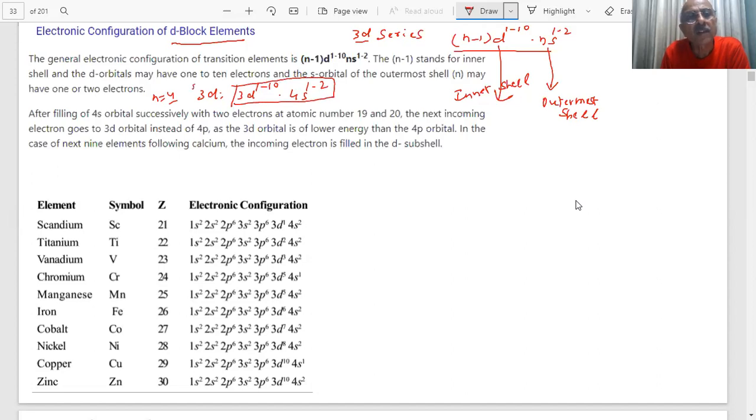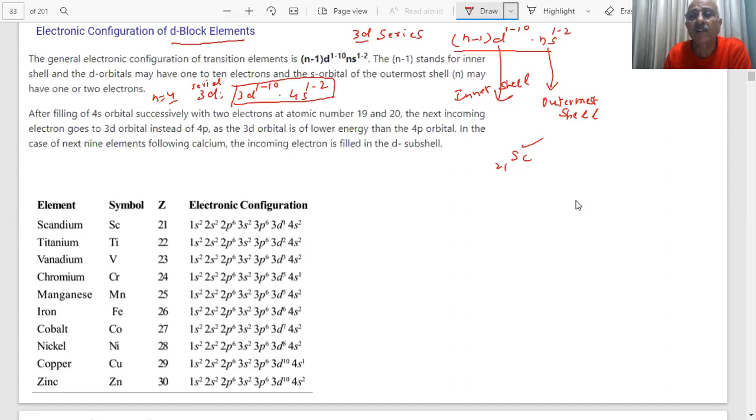So for the 3d series, the general electron configuration is 3d 1 to 10, 4s 1 to 2. First, the electrons are filled in the 4s. After that, the first one is scandium, atomic number 21. And before this, you already know atomic number 20. Then what will happen after that?